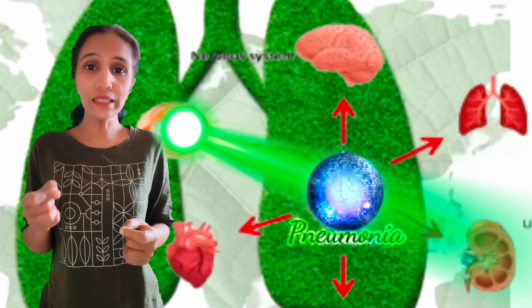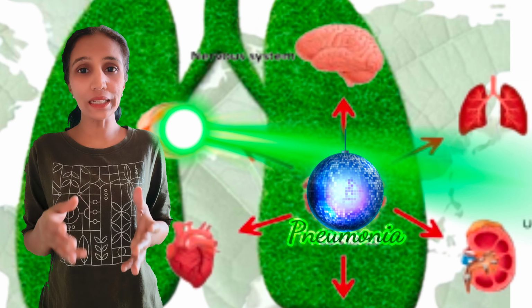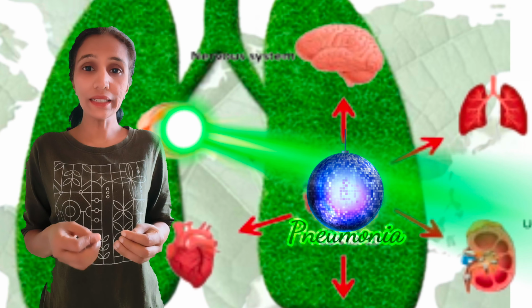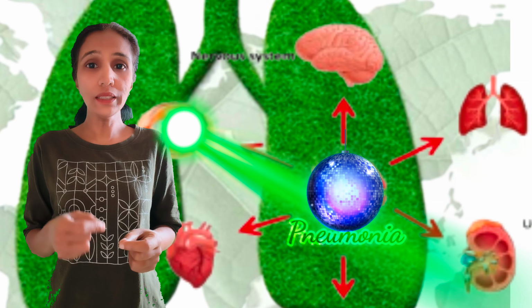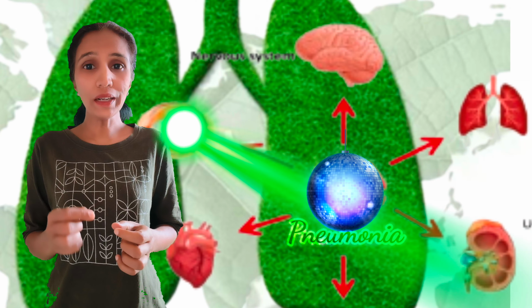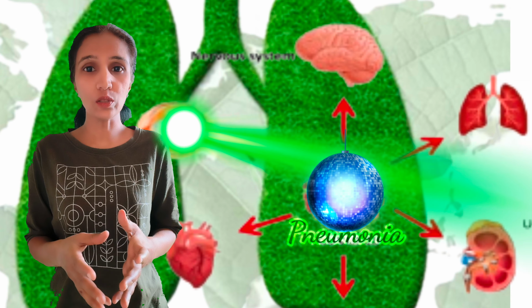And when the kidneys are infected with pneumonia, it may lead to severe chronic kidney failure. Our kidney weakens when our kidney doesn't receive enough blood, or the other condition is when the infected blood enters the kidney and infects our kidneys also.